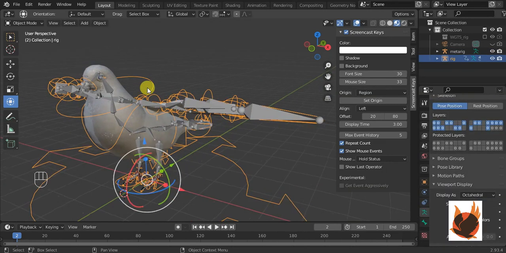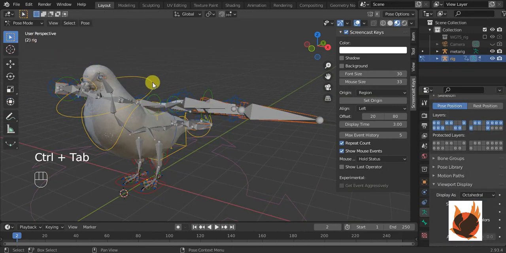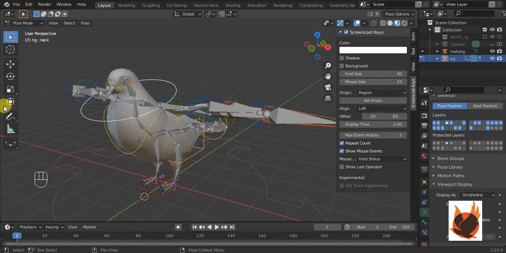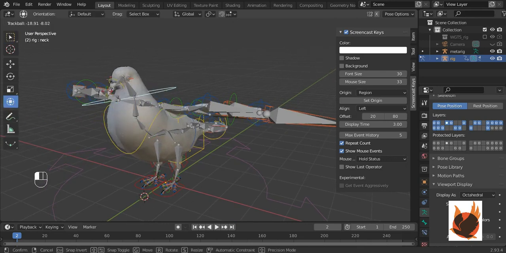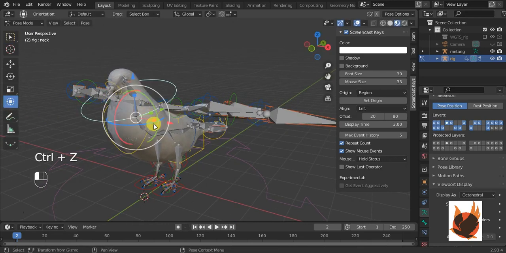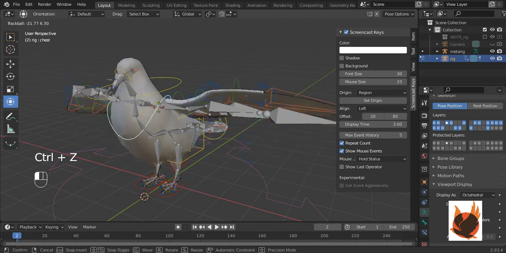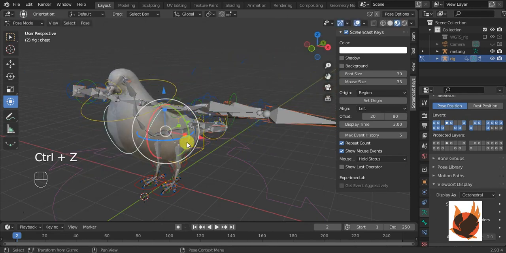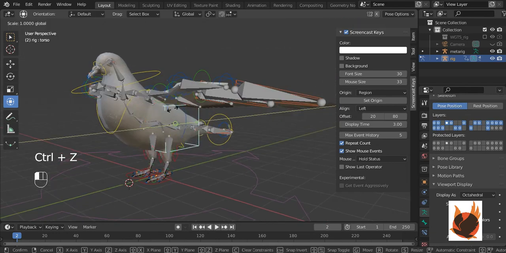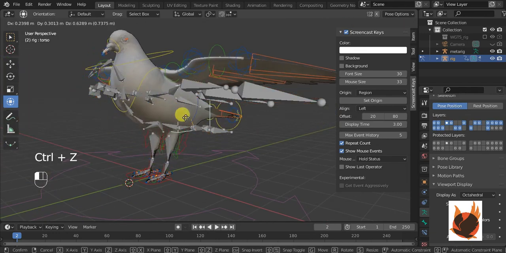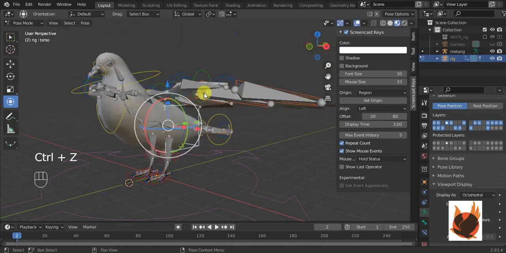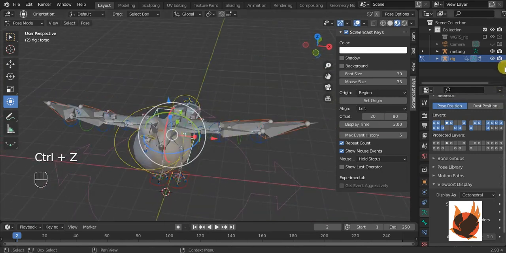Now go to pose mode by pressing Ctrl Tab, and I think our rig has generated and it is very beautiful. You can see it is now generated.